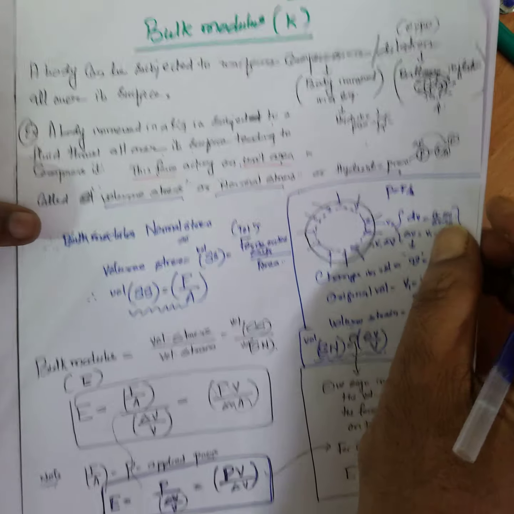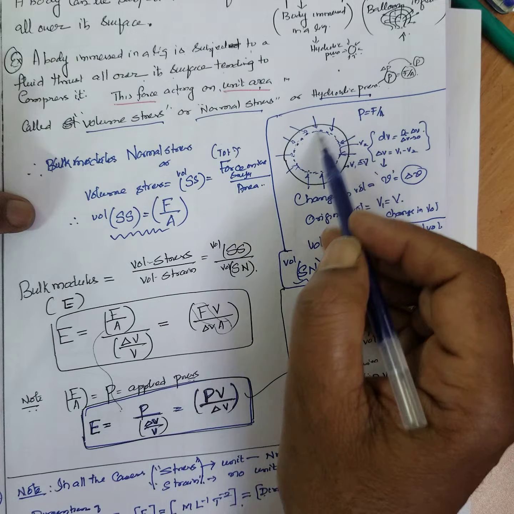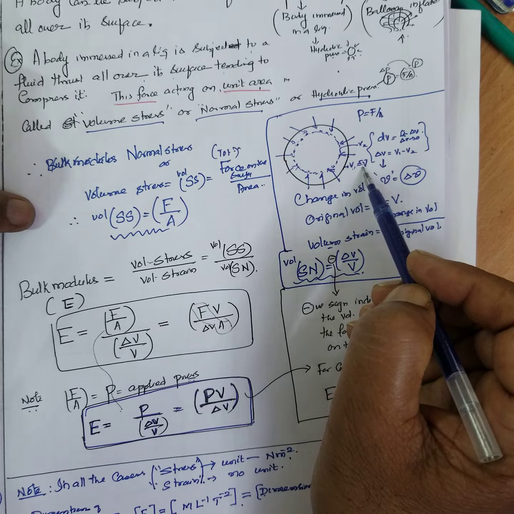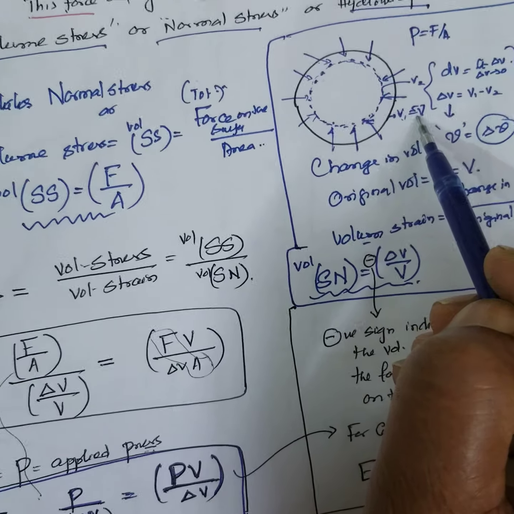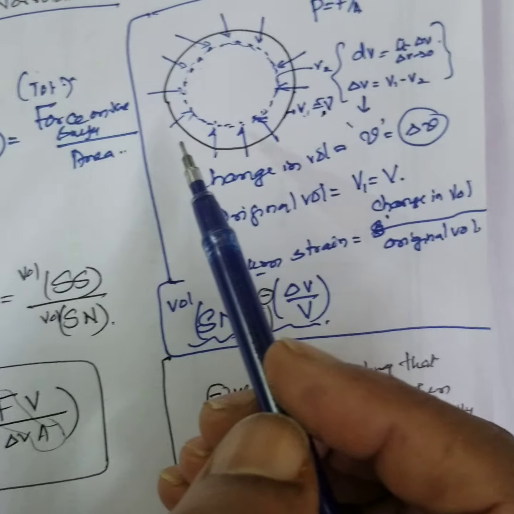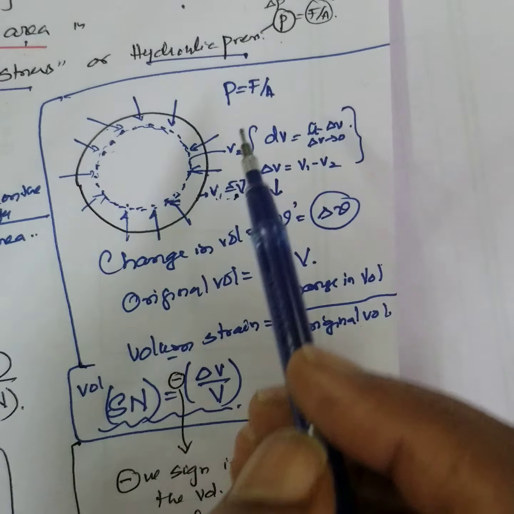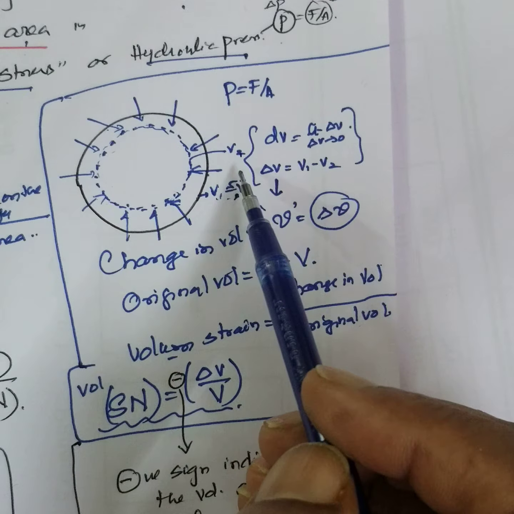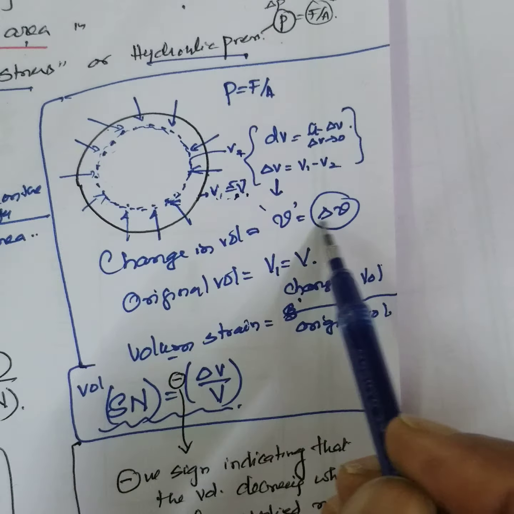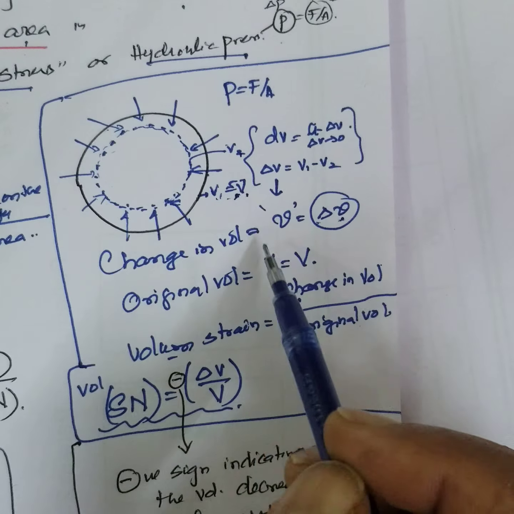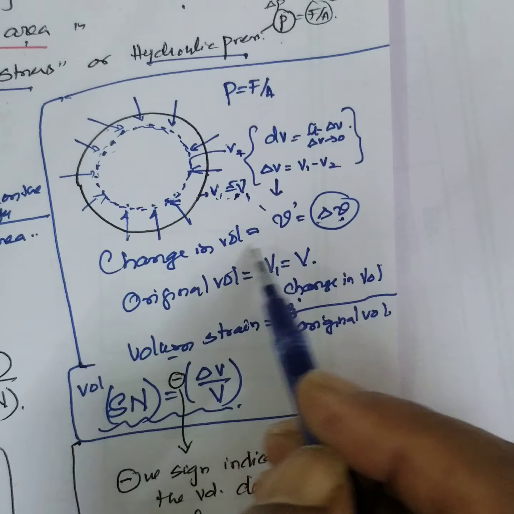Now, take a body that is compressed everywhere. The original volume is V1, and V2 is the final volume. The change in volume is delta V, which is V1 minus V2.